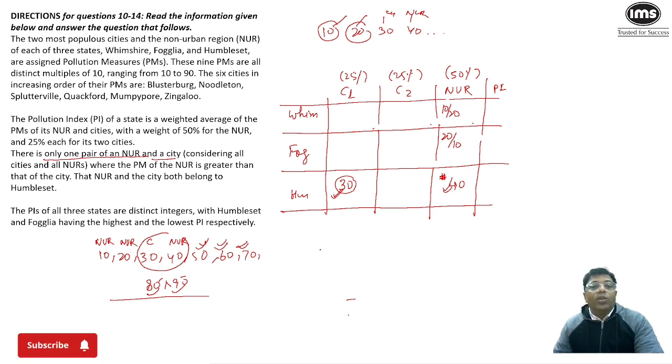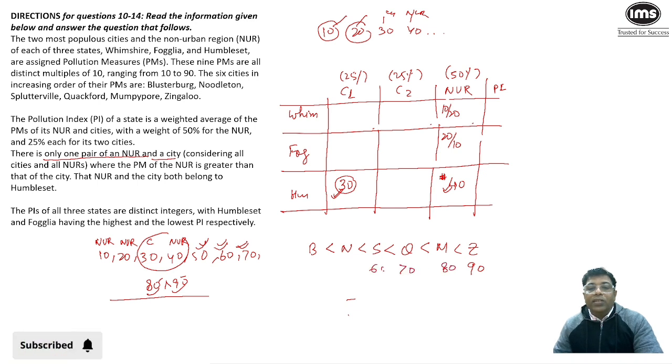Now we also know the increasing order of the cities, like B is less than N is less than S is less than Q is less than M, and so on. All these are 6 cities. So I think this will have a value of 90, this will have a value of 80, 70, 60, 50 and this will have a PM of 30. Now these are the values that can be assigned.